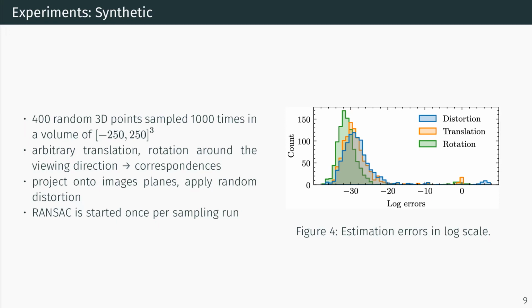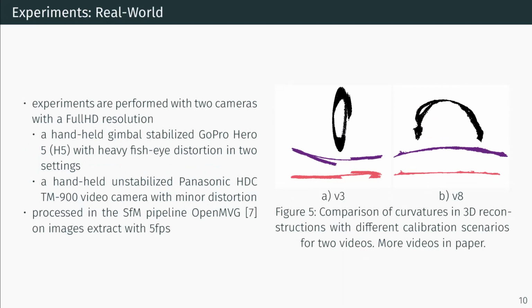In the first experiment, random points are sampled using the defined motion constraint, and the estimation errors of the minimal solver are plotted. As can be seen in the figure, the estimation errors are low for the rotation, the translation, as well as the distortion. In the second experiment, the minimal solver and regularizer is tested on a real-world dataset. In black, you can see the 3D points of an uncalibrated reconstruction with severe doming artifacts. Underneath, you can see the results after using the minimal solver, and in the last row, the results after the final bundle adjustment using our regularizer.